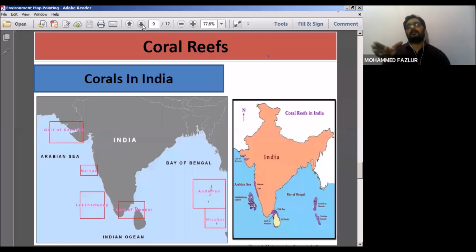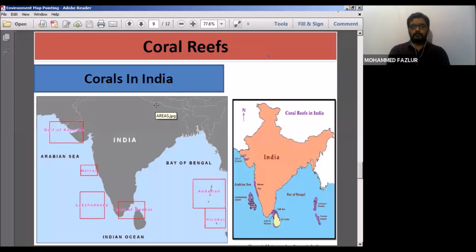Now, taking this background, we should also study where these corals are in India. Corals can be found in the Gulf of Kutch region, and second, the Malvan region. Malvan is a small town in Maharashtra. Third, the Lakshadweep region, which is completely made of corals. Next, Palk Bay and the Gulf of Mannar is also a region where we see a wide range of coral reefs. On the eastern side, we can see the Andaman and Nicobar Islands.